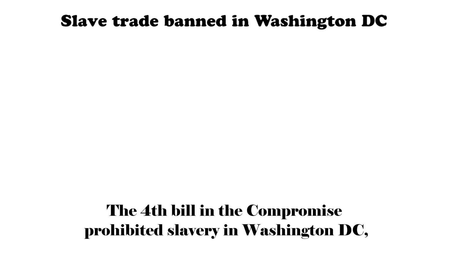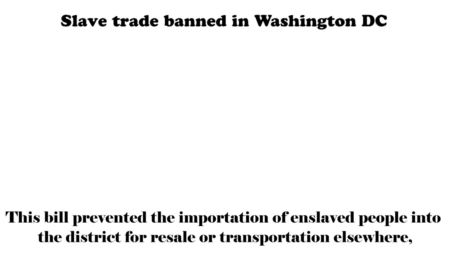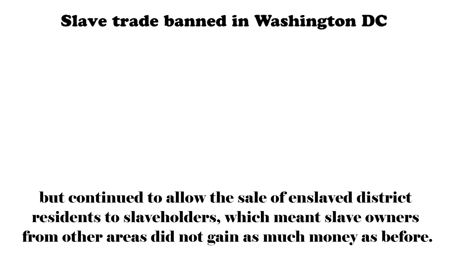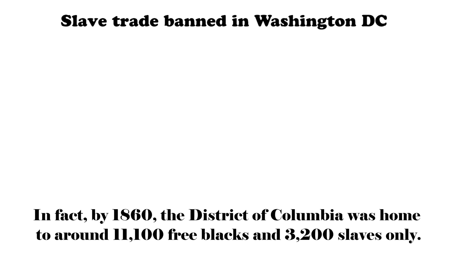The fourth bill of the Compromise of 1850 included a bill that said slave trade was prohibited in Washington, D.C., but slaveholding was permitted. This bill prevented the importation of enslaved people into the district for resale or transportation elsewhere, but continued to allow the sale of enslaved district residents to slaveholders, which meant slave owners from other areas did not gain as much money as before. Slavery was gradually fading away in the nation's capital. In fact, by 1860, the District of Columbia was home to around 11,100 free blacks and only 3,200 slaves.